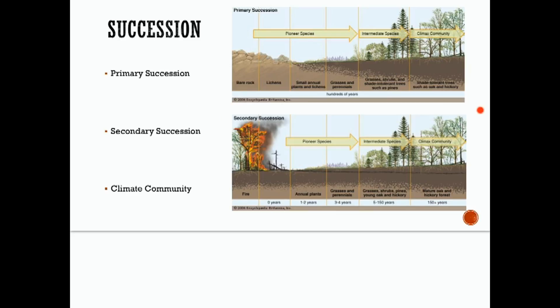And then we have secondary succession down here. It takes less time because the area has been previously inhabited. Soil is usually present as this habitat was naturally or artificially disturbed. Maybe there was a forest fire. So there were previous organisms living there, and it takes a shorter amount of time to reach its climax community. But primary succession or secondary succession, the ultimate goal of both is to reach its climax community, where everything is stable and in perfect harmony.